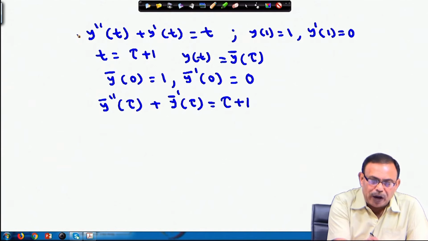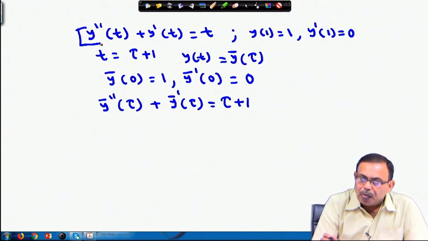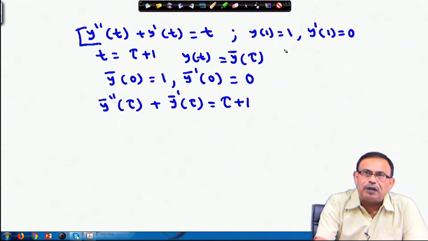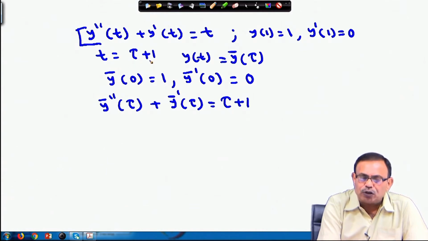So, you had the original problem, but since the conditions are not given at t equals 0, but at t equals 1, I am changing the parameter t. I am using a new parameter tau such that t equals tau plus 1 and y t equals y bar tau. So, my conditions are now changed to y bar 0 equals 1 and y bar dash 0 equals 0, and the ordinary differential equation changed to y bar double dash tau plus y bar dash tau equals tau plus 1.